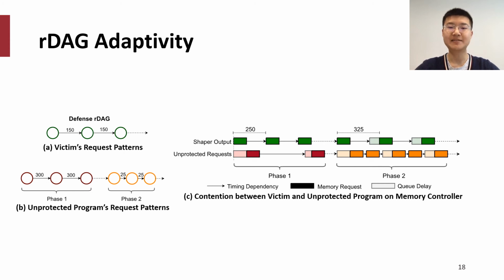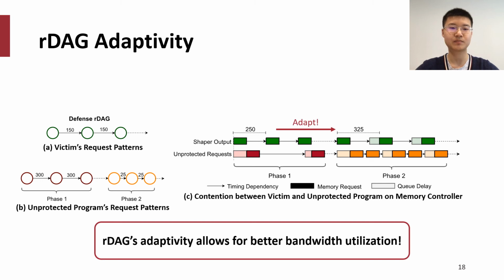During the second phase, the unprotected program accesses memory very frequently with a 25 cycle dependency. Due to contention, the victim's shaped requests are delayed, which will increase the request interval from 250 cycles to 325 cycles.